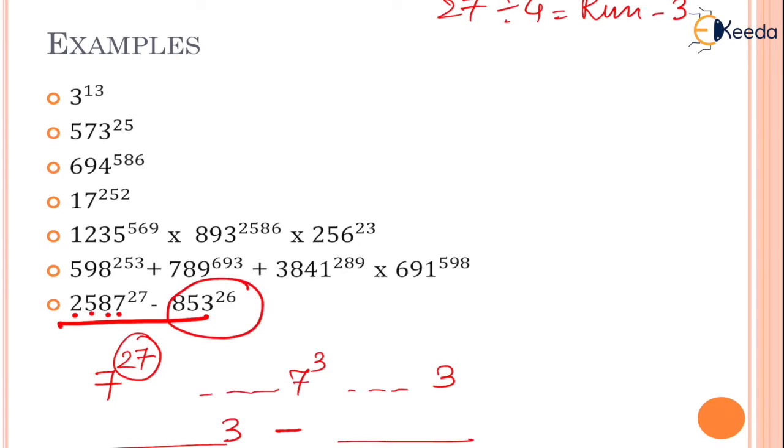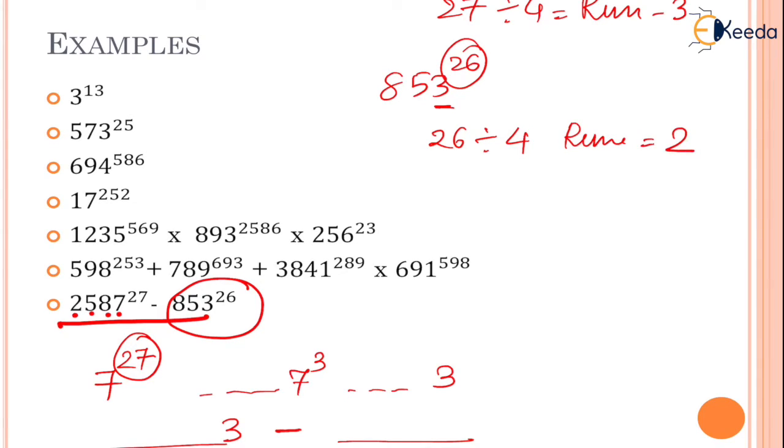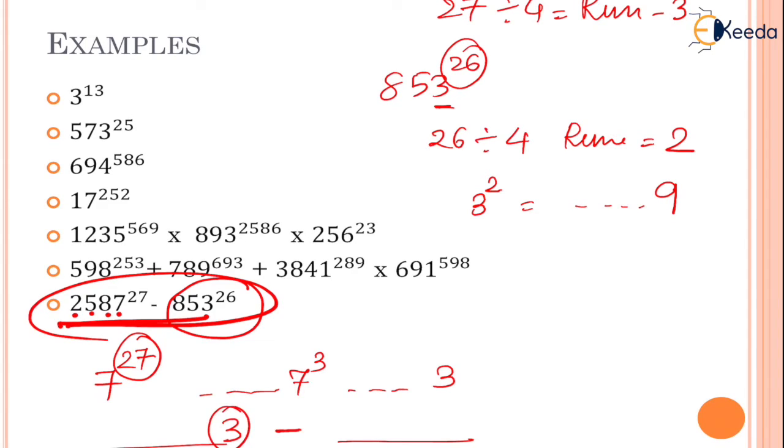So whatever is this number, the unit digit is 3, minus. Now let us solve this. 853 raised to 26, focus on the unit digit and the raised to power. So 26 divided by 4, my remainder is going to be how much? Remainder is going to be 2. So this is as good as 3 square and the unit digit of 3 square is 9. So my simplification goes in this way. There is a big number whose unit digit is 3 and there is another big number whose unit digit is 9. And there is a subtraction sign here.